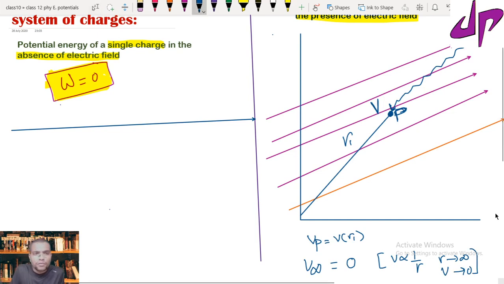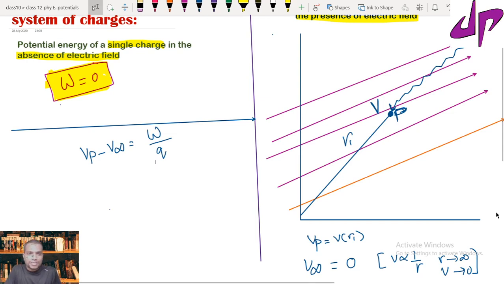Now we will define the potential difference. The potential difference Vp minus V infinity is equal to the work done per test charge.